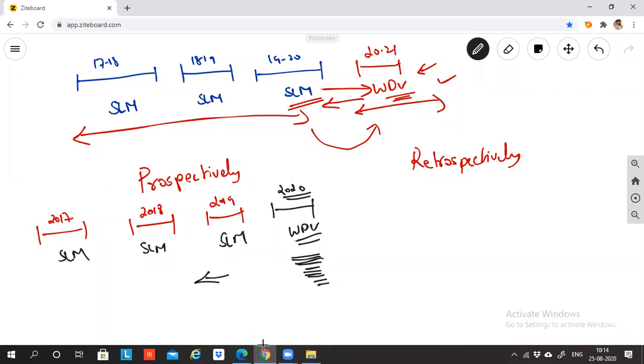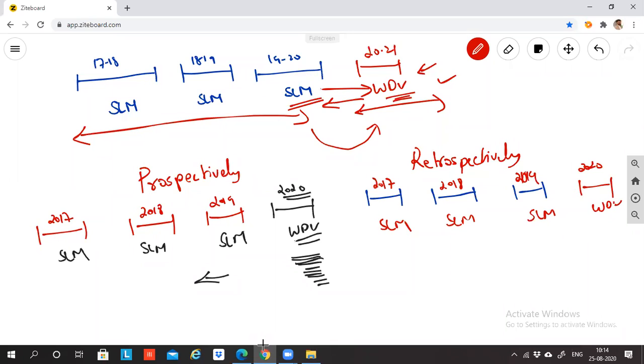But if they say retrospectively, let's say this is 2017, 2018, 2019 and 2020. If they tell us that in the past you were using the SLM method and from today we'll be using the WDV method, and they use the word retrospectively, it means the WDV should be calculated right from the beginning.